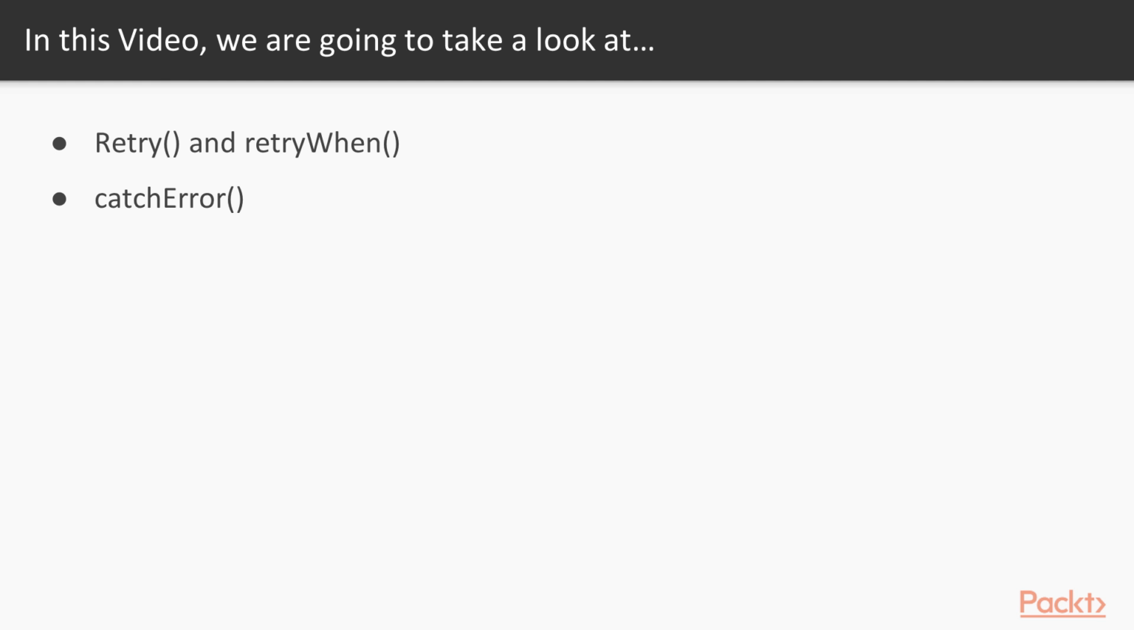In this video, we're going to take a look at the retry operator and retryWhen operator. We will also see the catchError operator. We know that the operator emits onError when it wasn't able to download any data. The question is, what if we want to try downloading the URL again? And even more interestingly, repeat the failed attempt every few seconds.